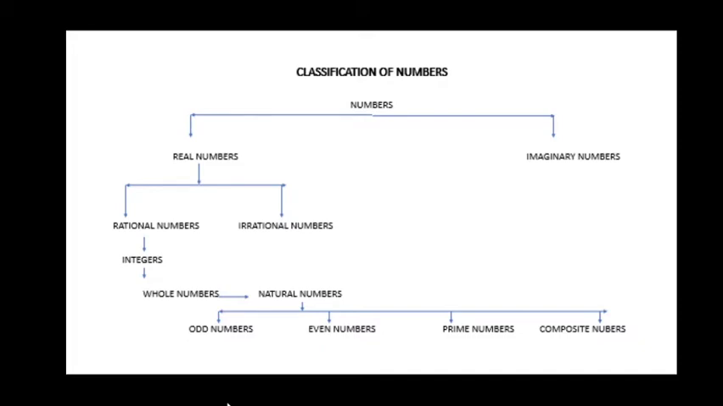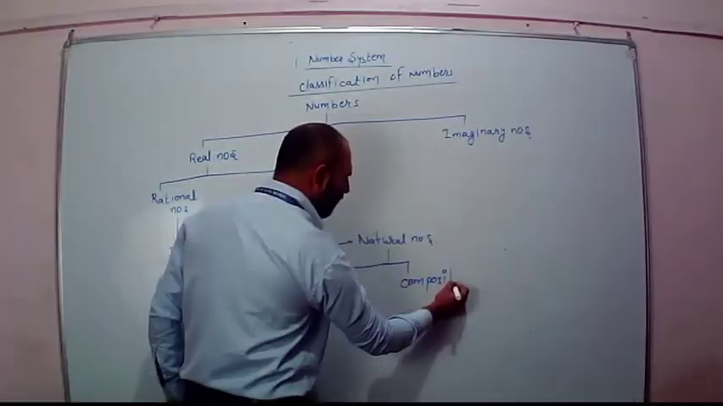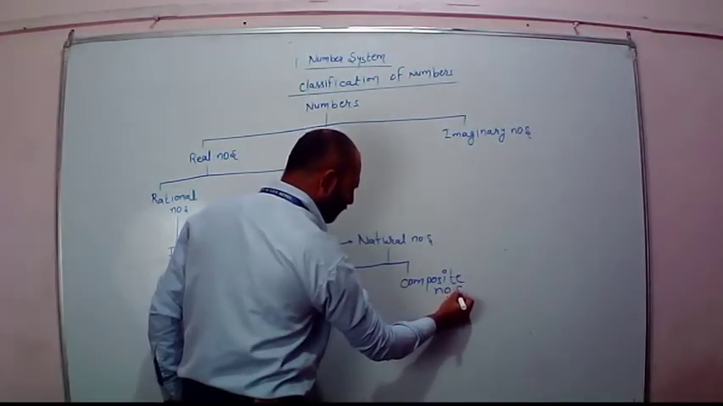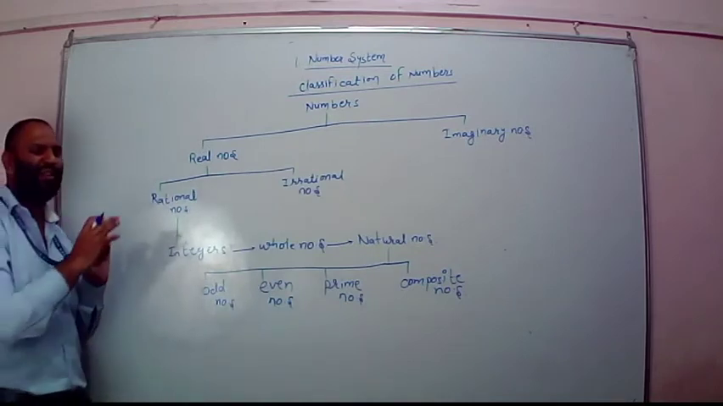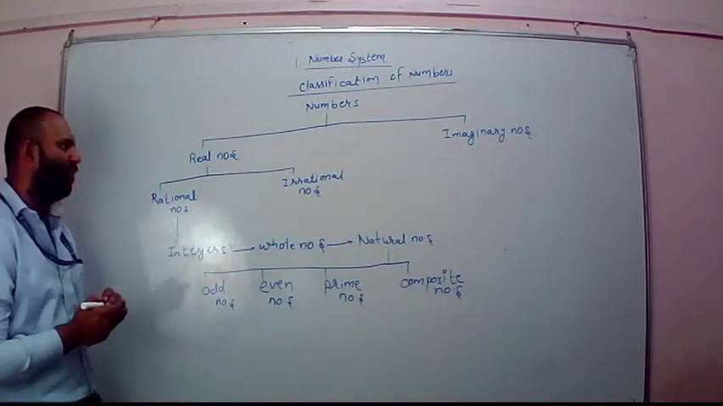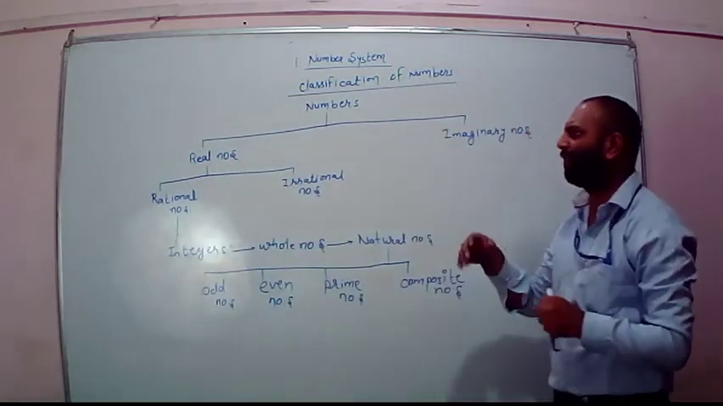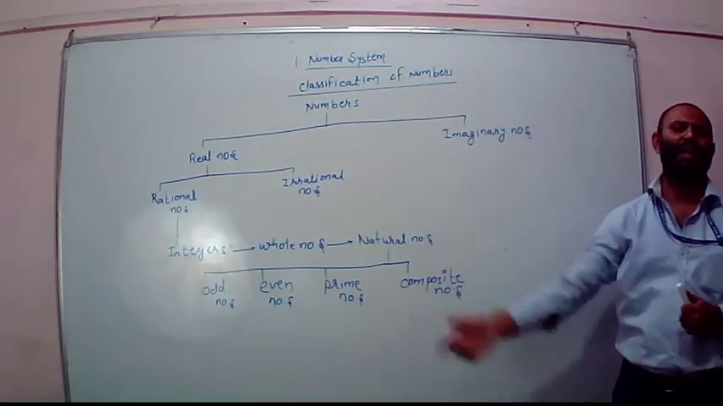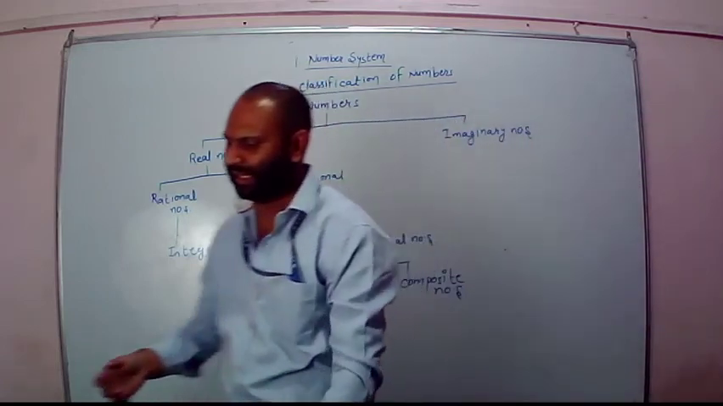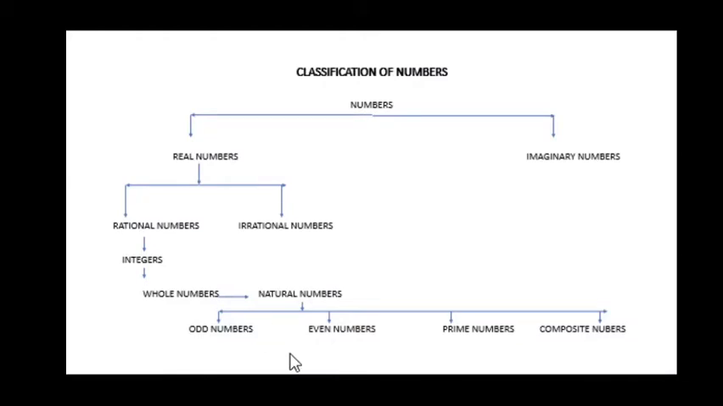Then these natural numbers can further be classified as odd, even, prime, or composite numbers. This is one of the possible ways. It is not the only way, this is one of the possible ways. Now, we will discuss each and every number in detail, and that you can see on the other slide. So, just take out this slide.